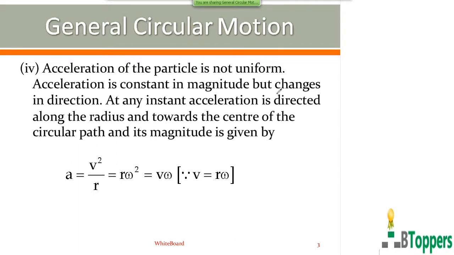Fourth point: the acceleration of the particle is not uniform. Acceleration is constant in magnitude but changes in direction. At any instant, acceleration is directed along the radius and toward the center of the circular path, and its magnitude is given by a equal to v square by r, or r omega square, or v omega. All these three forms are equivalent since v equal r omega.